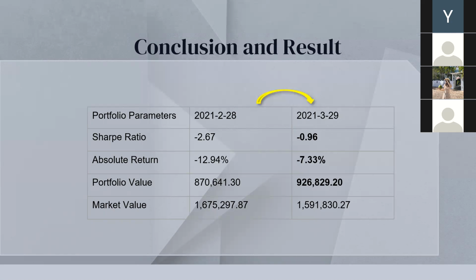Our shift in strategy has achieved great success. As you can see, within a month, our Sharpe ratio increased from negative 2.67 to negative 0.96. And the absolute return increased by more than 5% within the late stage of the competition. It is largely due to the fact that the market turns in the same trend as what we expected, and the portfolio value also increased to 0.9 million.